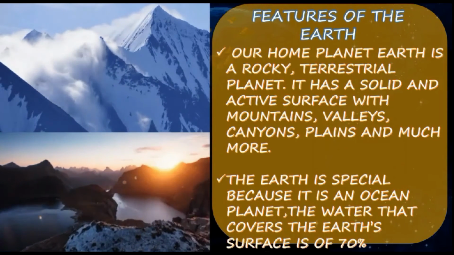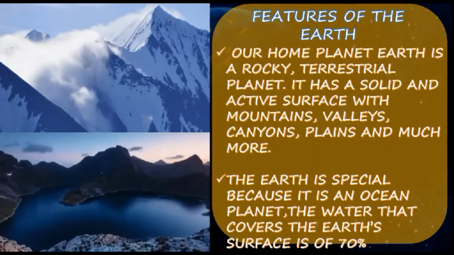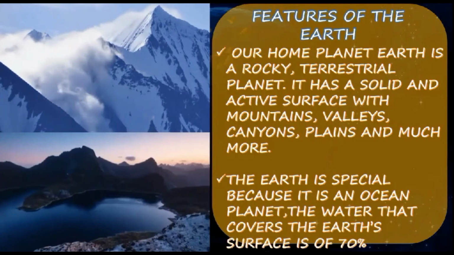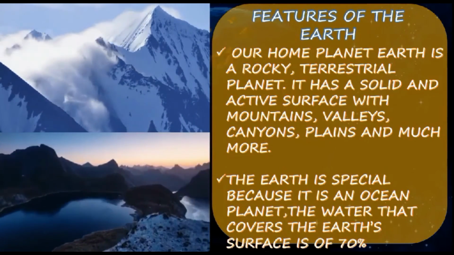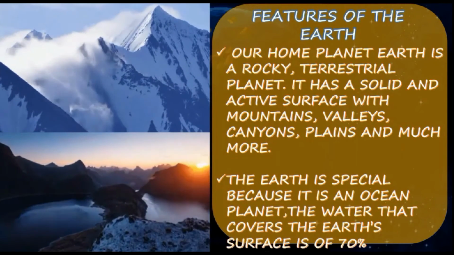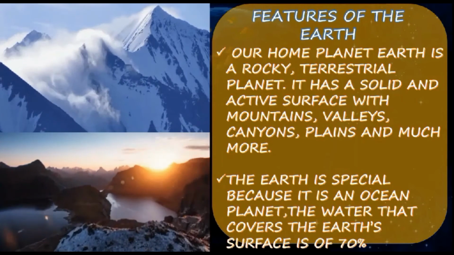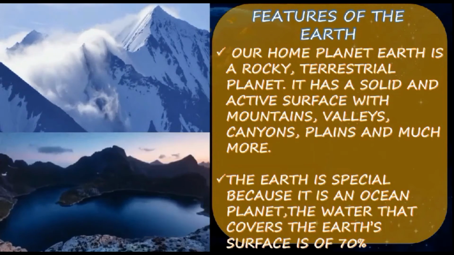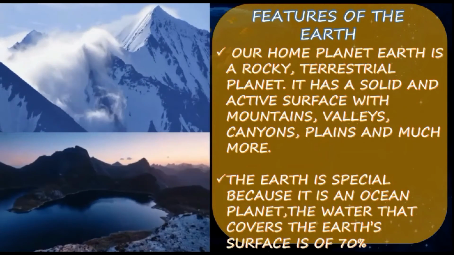Now, features of the Earth. So our home planet Earth is a rocky terrestrial planet. It has a solid and active surface with mountains, valleys, canyons, plains and much more. It's a special planet because it is an ocean planet. Water covers 70% of the Earth's surface. So we can say that it's an ocean planet because 70% is covered by water. So we are saying that it is a special planet and it's a water planet.